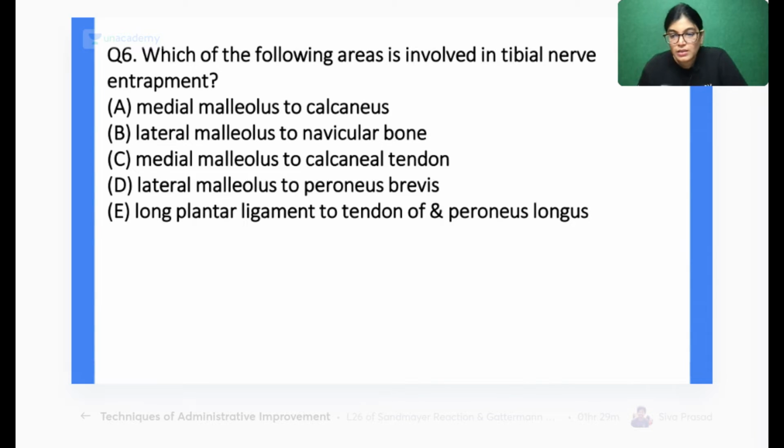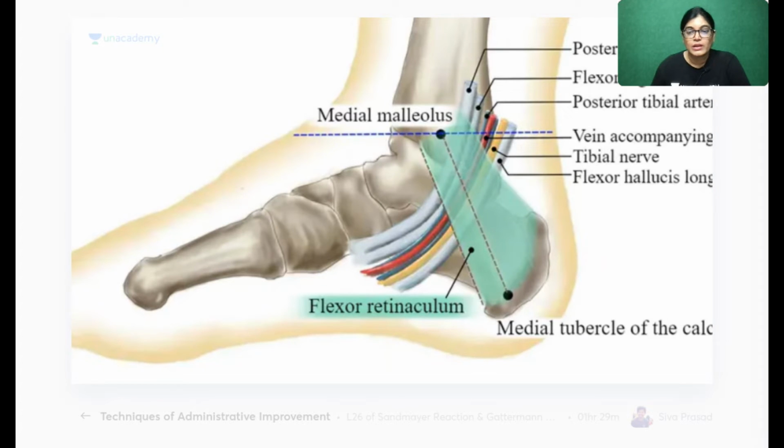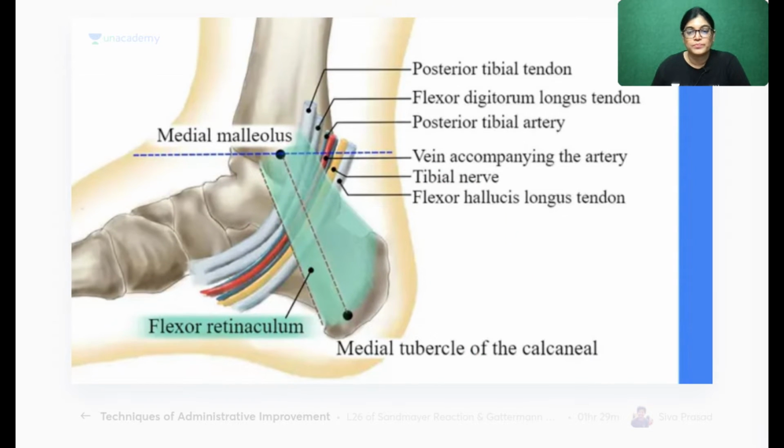So, okay, let me explain. Actually, A is the correct answer: medial malleolus to calcaneus, the medial tubercle of the calcaneum bone. What is the calcaneus? The heel bone. So which structure is entrapping? The flexor retinaculum. My dear aspirants, please see this diagram, which will clearly give you an idea. If you want, I can highlight this diagram also.